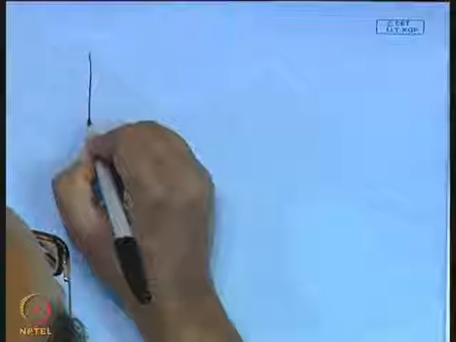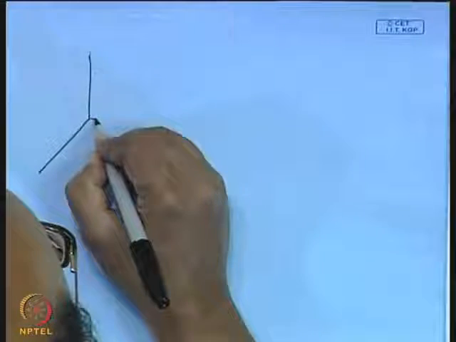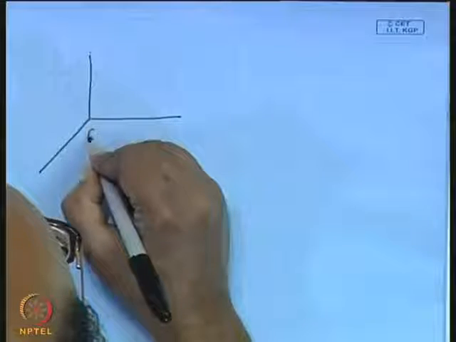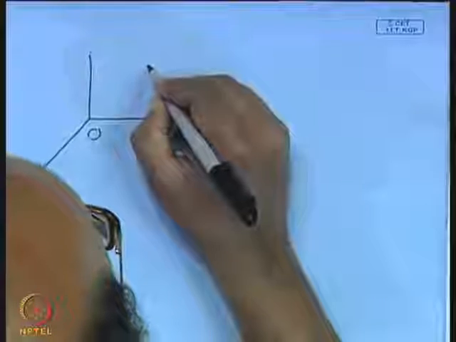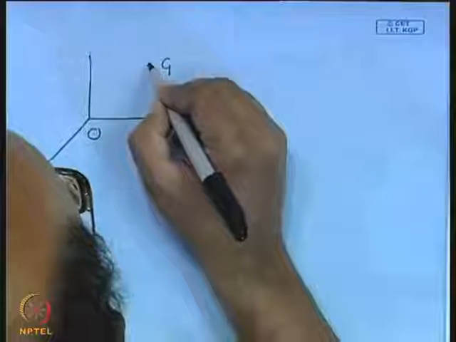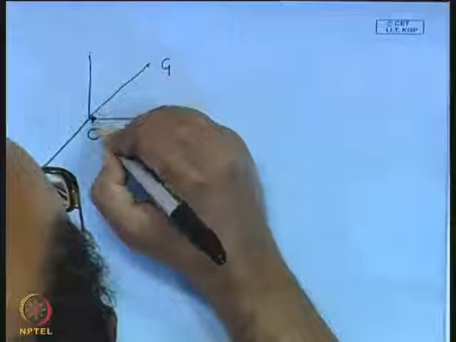So the situation that we are going to consider is as follows. We have an observer sitting over here and there is a galaxy over here, and the observer receives some light coming from the galaxy.